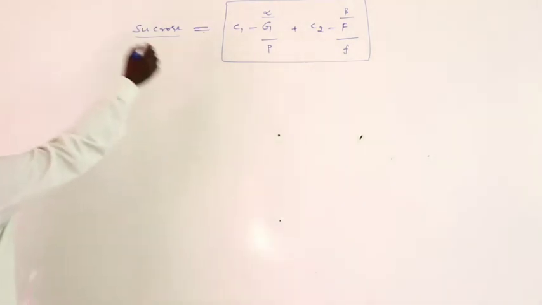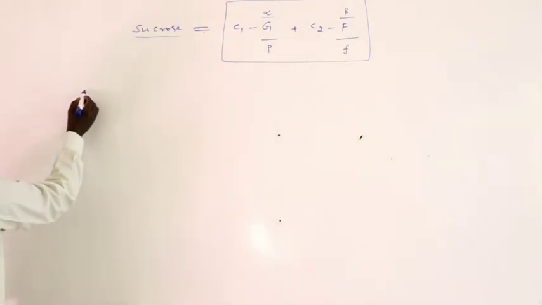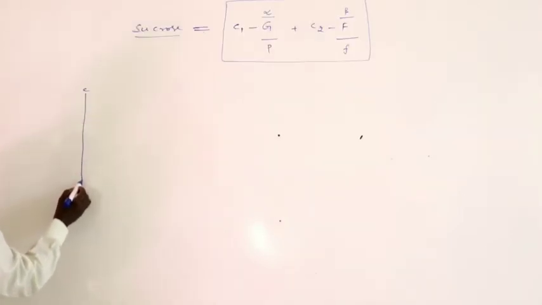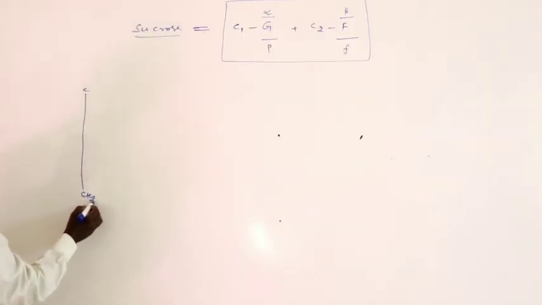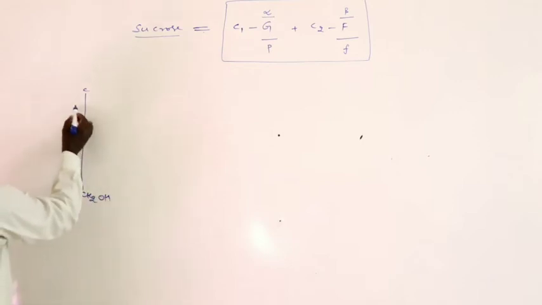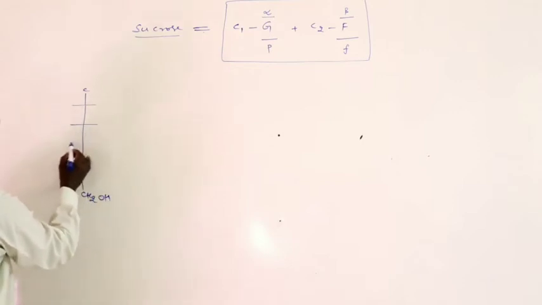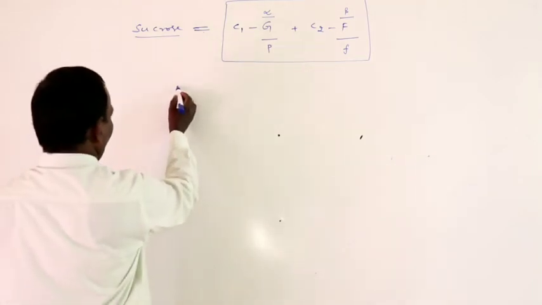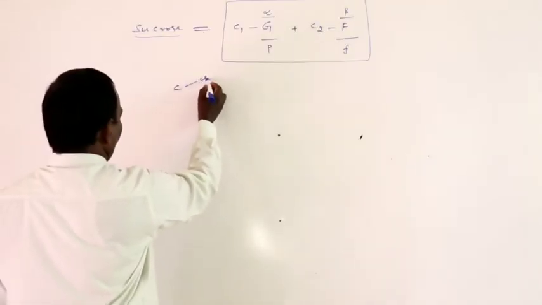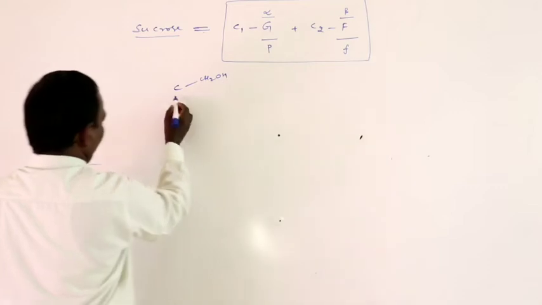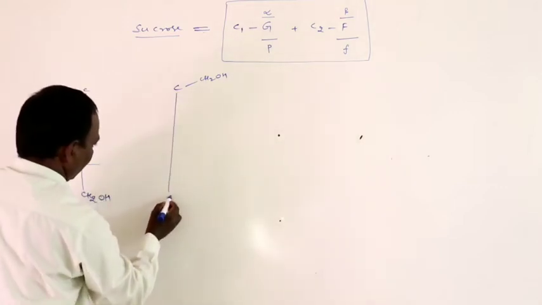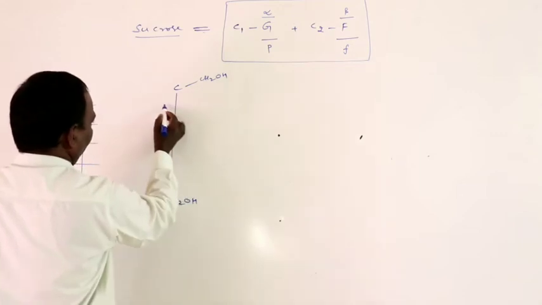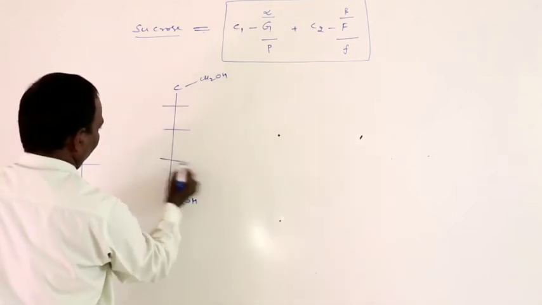First the glucose unit: carbon, CH2OH, carbons 1, 2, 3 and 4. Next one is carbon, CH2OH, here carbons 1, 2, 3, 4 and 5.